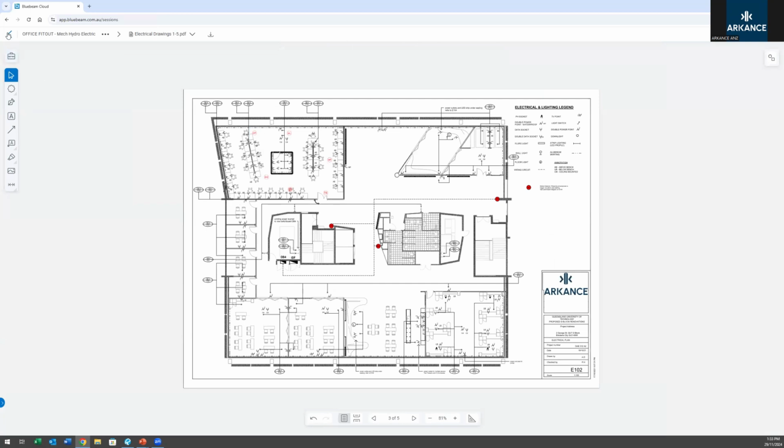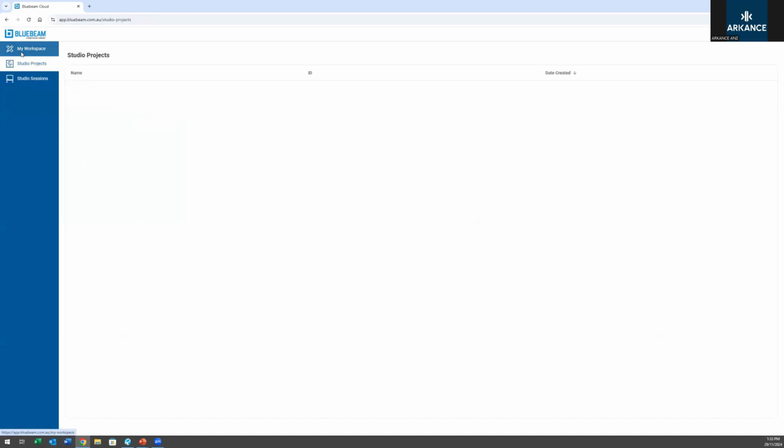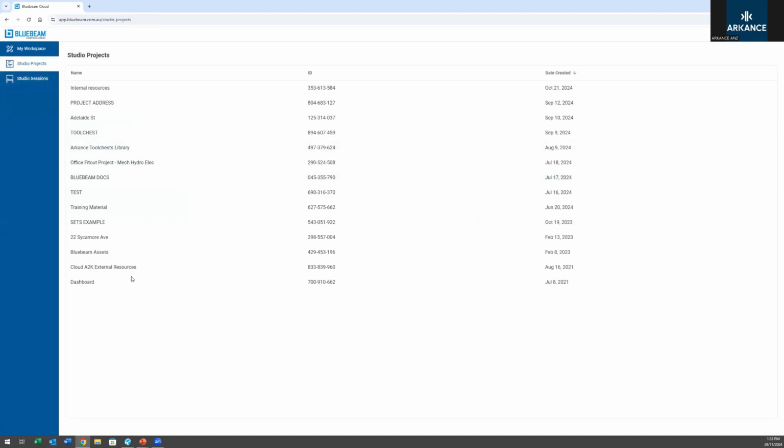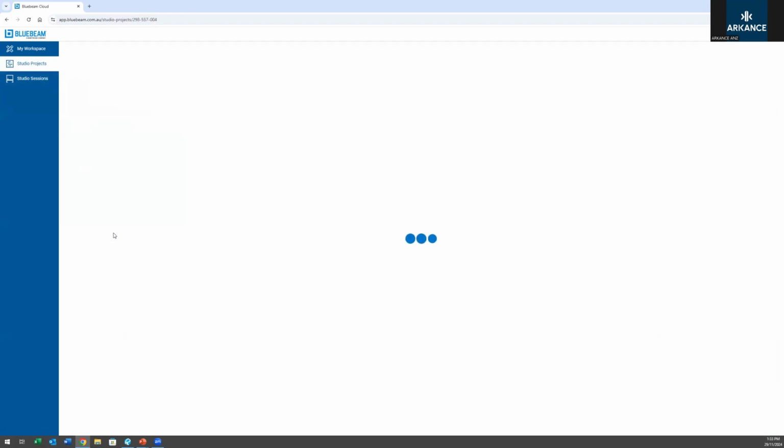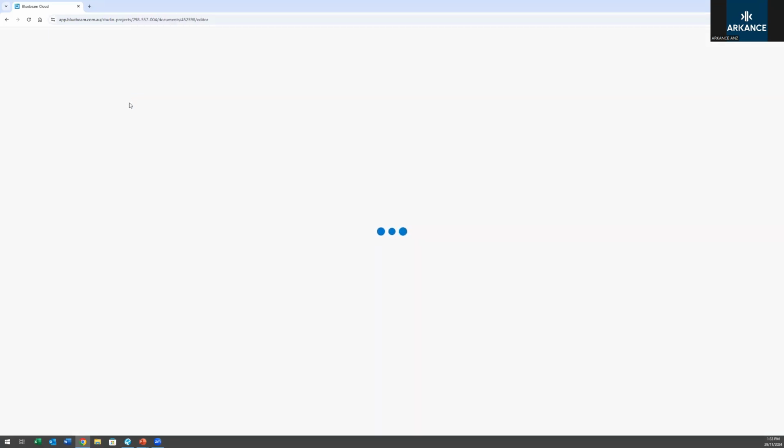The last one is projects, but again, it's not very different. It's very intuitive. It works the same way. So you go to your studio projects, and you can open up, for example, that same one we were looking at, Sycamore Avenue, and dig all the way down. So it's in the client folder, or actually, let's go to internal and designer, and then design changes to be confirmed. And we can open that PDF.